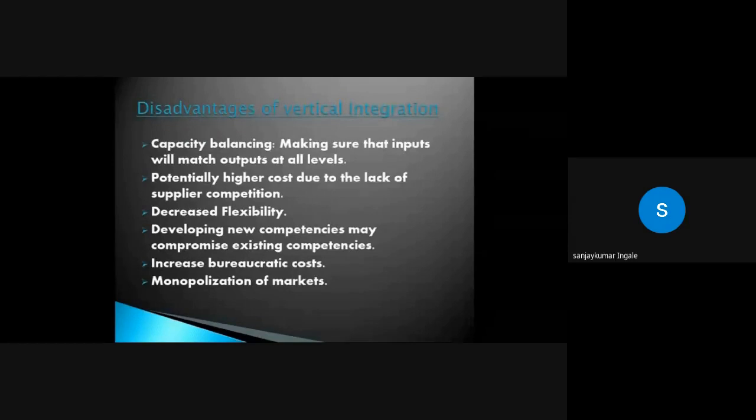Disadvantages of vertical integration: capacity balancing, making sure that inputs will match output at all levels, potentially higher cost due to the lack of supplier competition, decreased flexibility, developing new competencies may compromise existing competencies, increased bureaucratic cost, monopolization of markets.